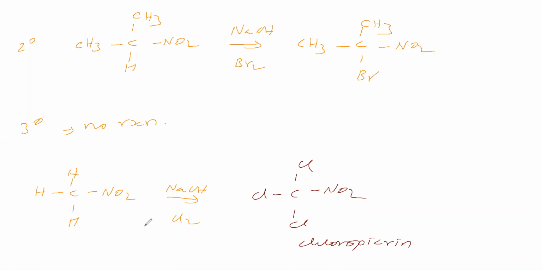If you take chlorine in excess, all the alpha hydrogens are replaced by chlorine, we can say. So we will get this product, that means the 3 alpha hydrogens are replaced by chlorine. Therefore, we got a trichloro compound. This compound is called chloropicrine, that we can say.